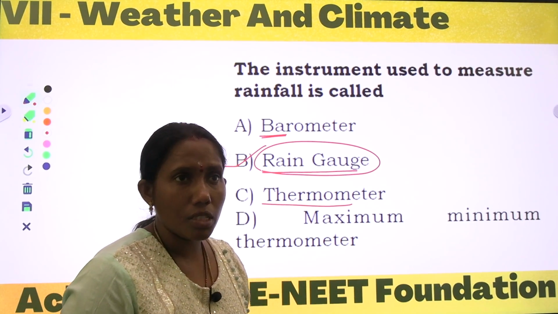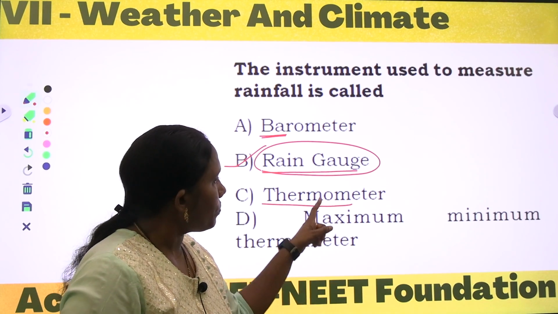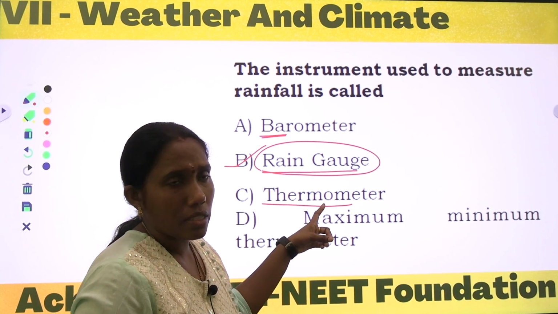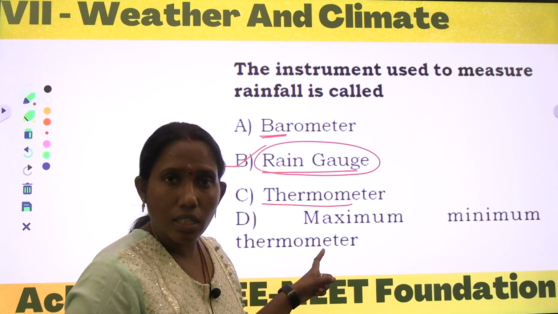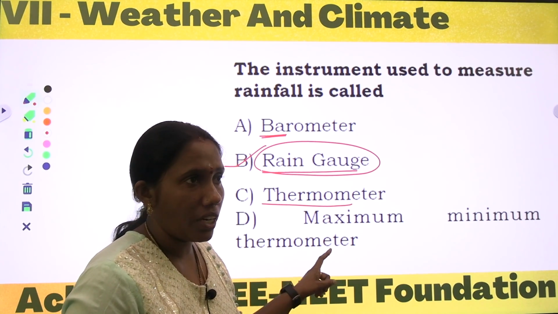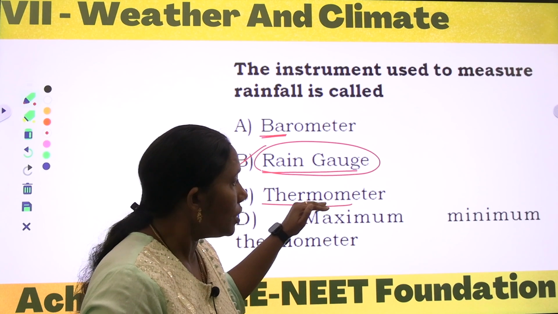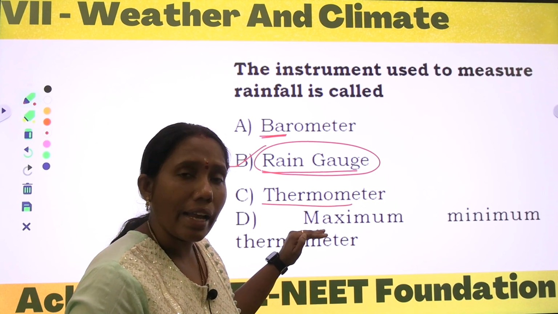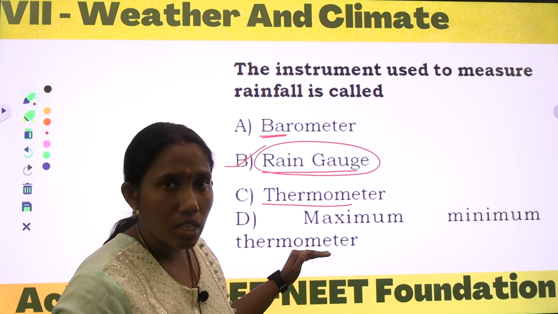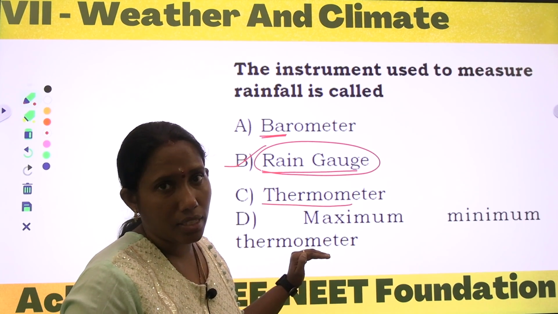What is the work of this maximum minimum thermometer? This thermometer is used to measure the temperature. Even this thermometer is also used to measure the temperature only, but the difference is that this MMT is used to calculate the highest temperature and lowest temperature in a particular place.